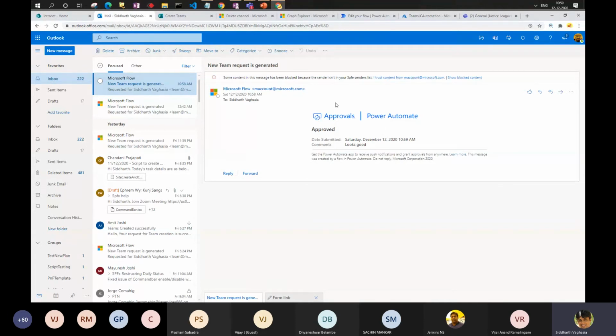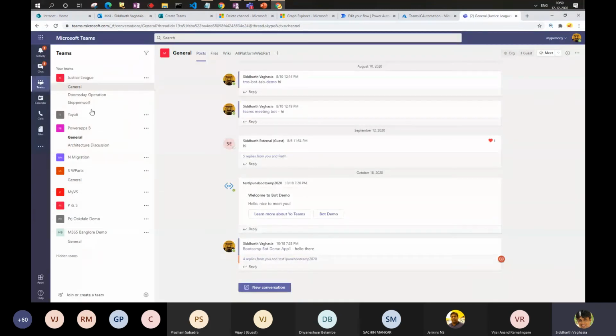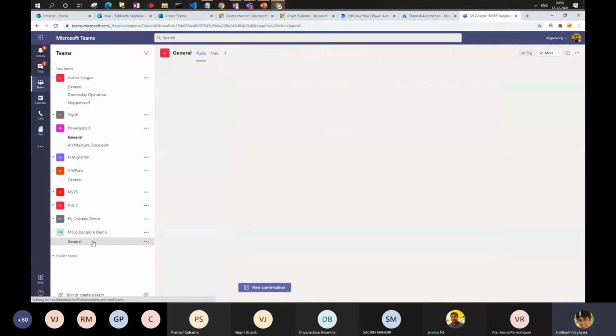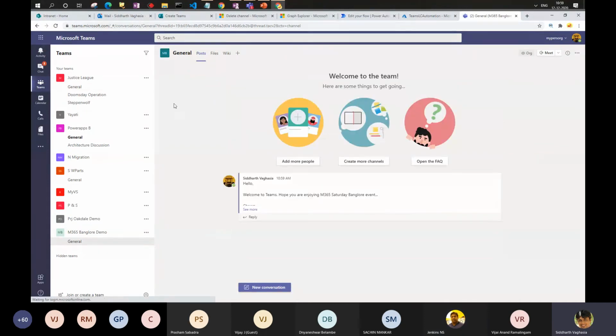This is basically a use case demo. According to your requirement, you can create 2 levels of approval or 3 levels of approval, whichever you want to do. So once it is approved, what you will see is, within a team, if you see here, a new team is created, which is M365 Bangalore, which I have created, and there is a general channel also, which has been created. The workflow might be still running.